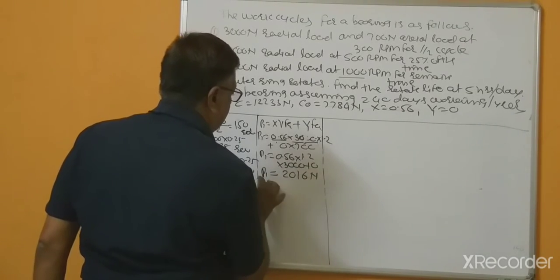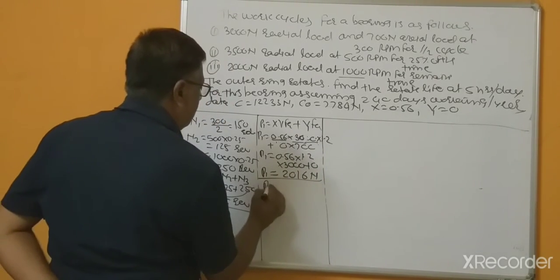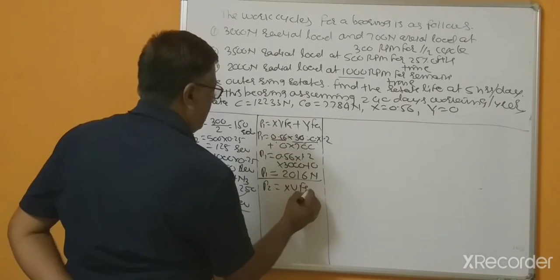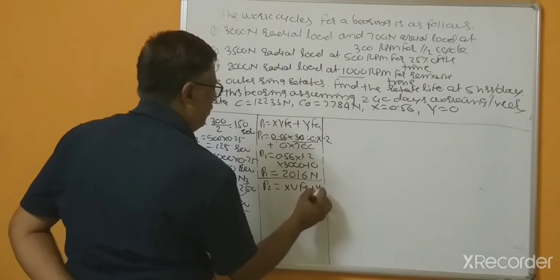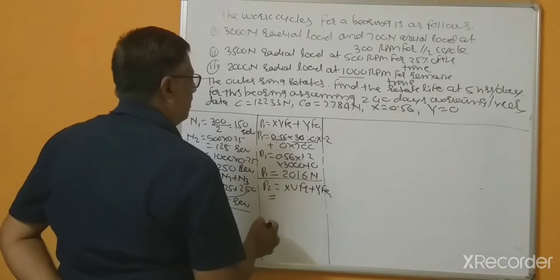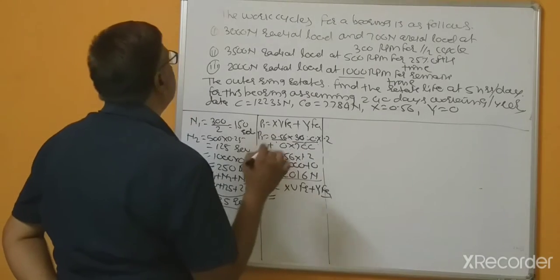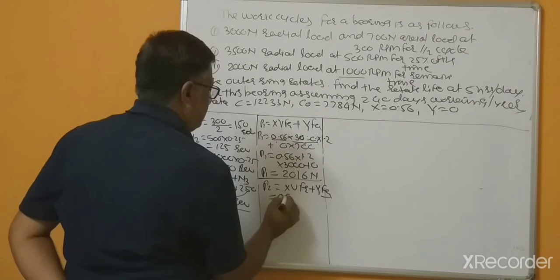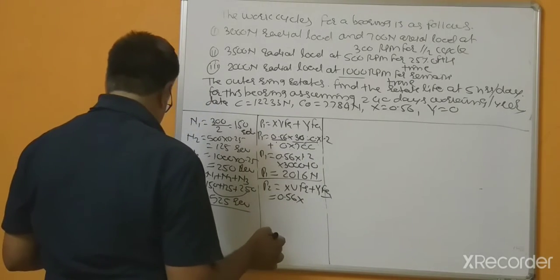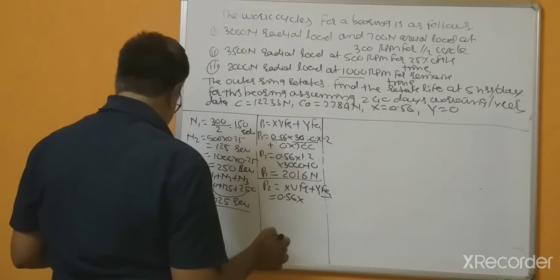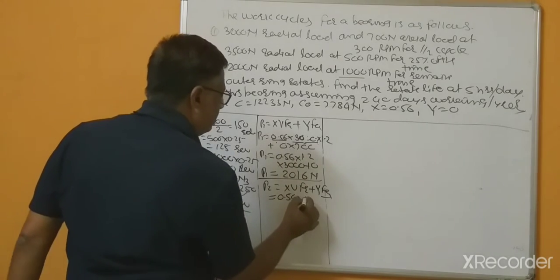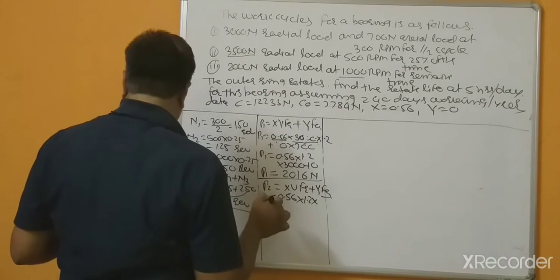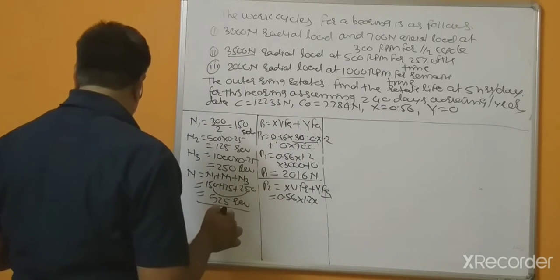2016 Newton. Similarly, P2 equal to, you can calculate X V FR plus Y FA. Now this is Y FA, no need to calculate that. So X equal to 0.56 multiplied by V equal to 1.2 multiplied by load 3500.